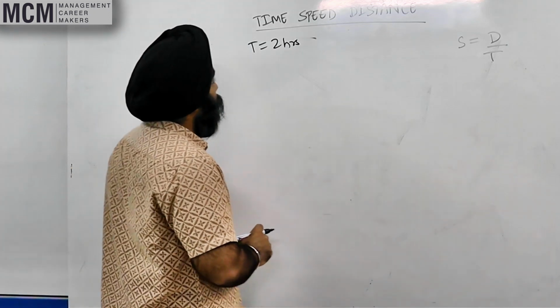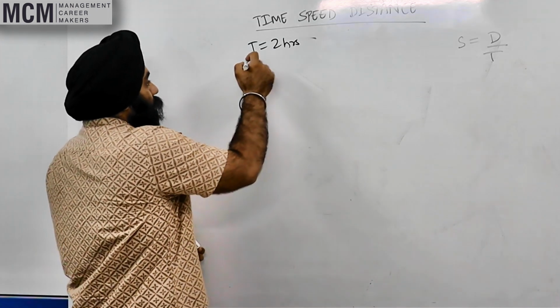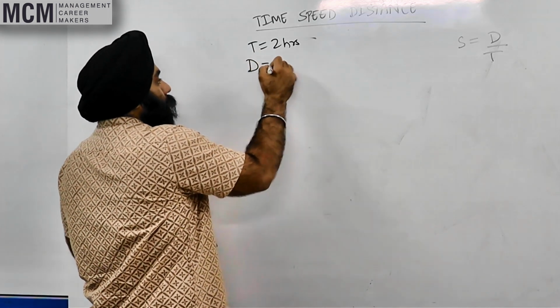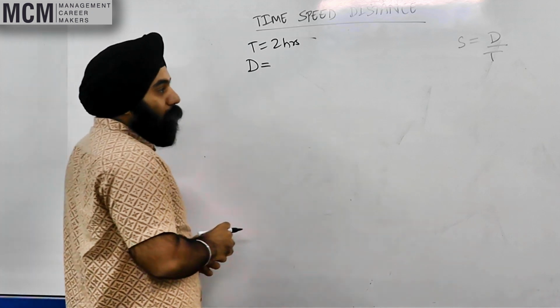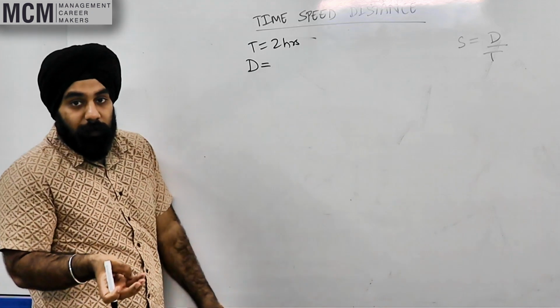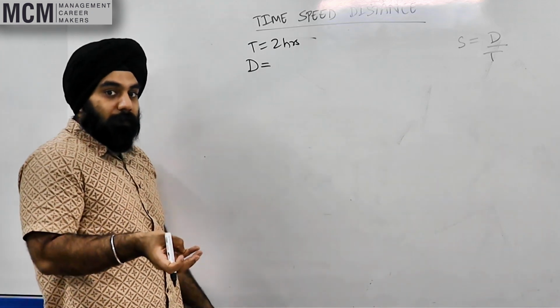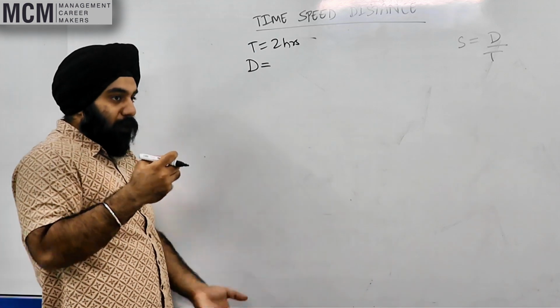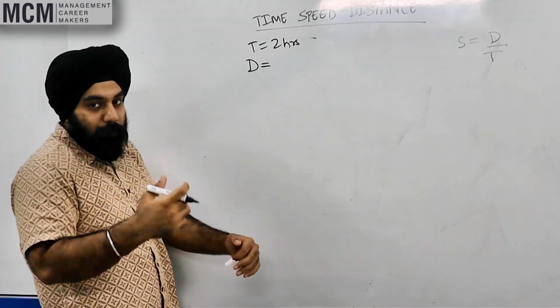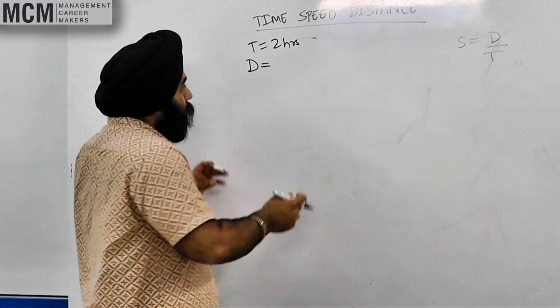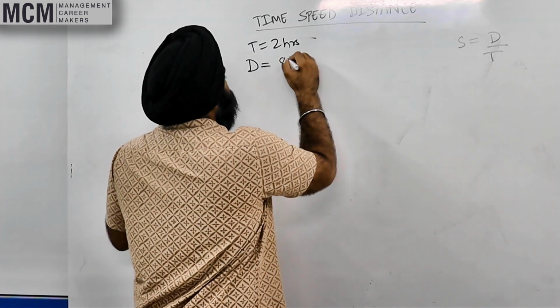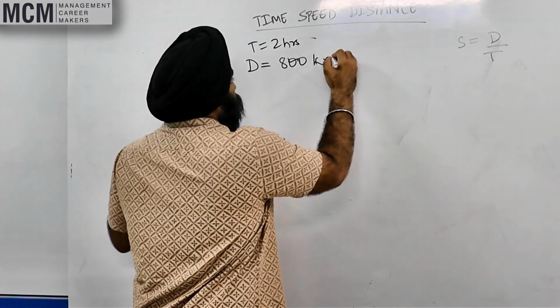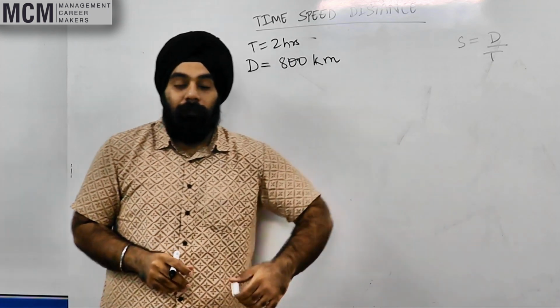Now, let's look at distance. Distance is always measured in kilometers, meters. You can also measure in centimeters and millimeters, but we normally measure distance in kilometers.